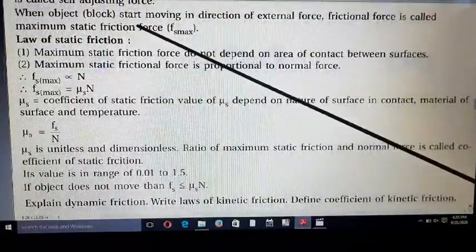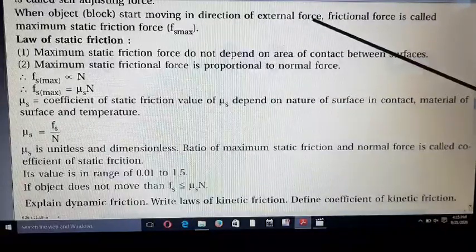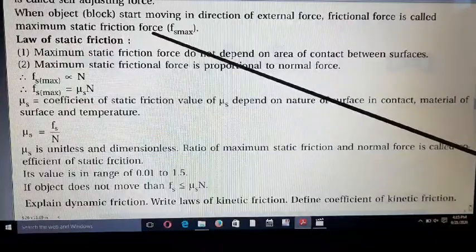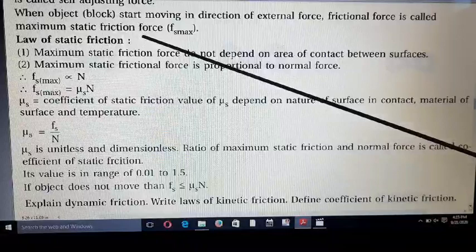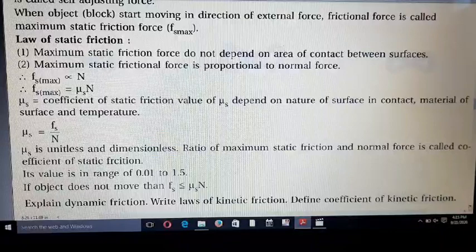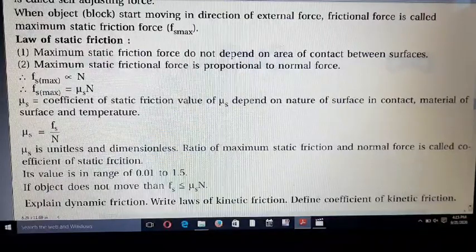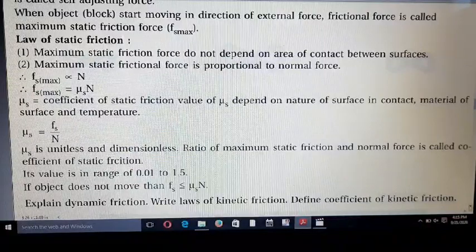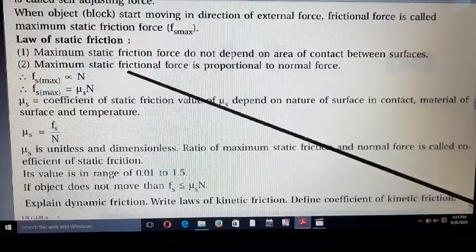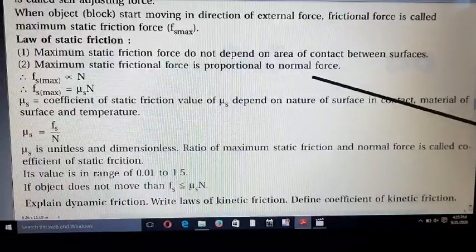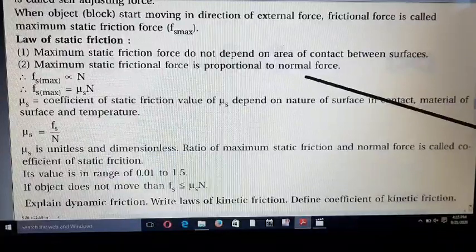When the object starts to move in the direction of external force, the frictional force is called maximum static friction. Law of static friction. Static friction, kinetic friction, and rolling friction, these three types of friction are proportional to the normal force. Look here, maximum static friction force is proportional to the normal force. It is not dependent on the area of contact between the surfaces.